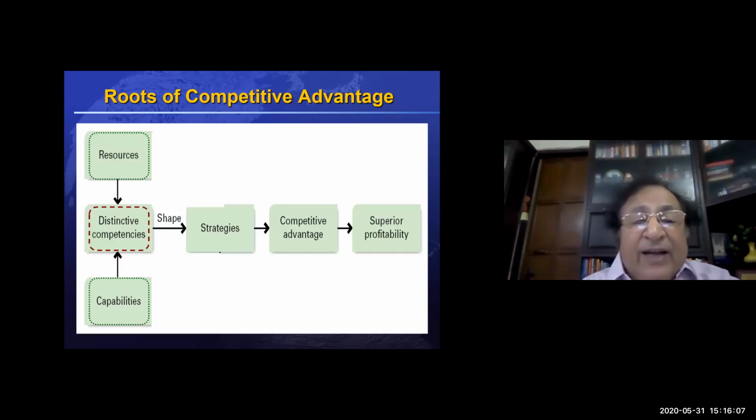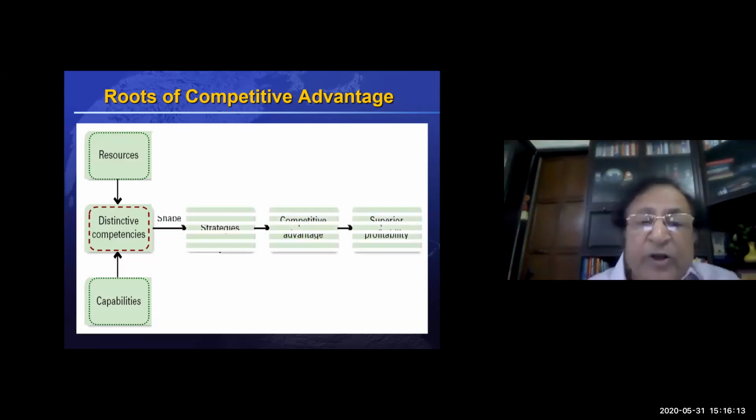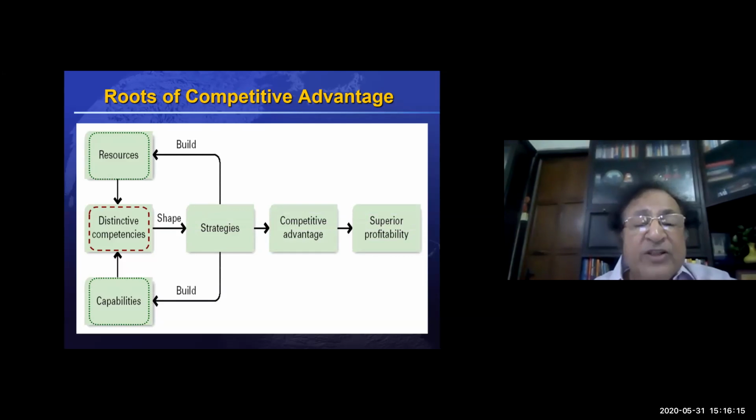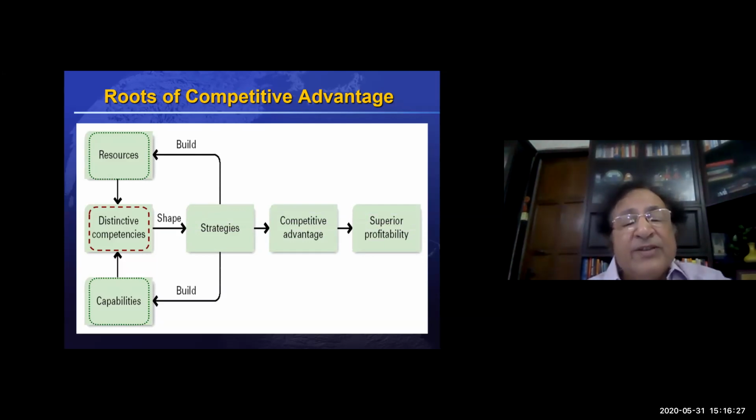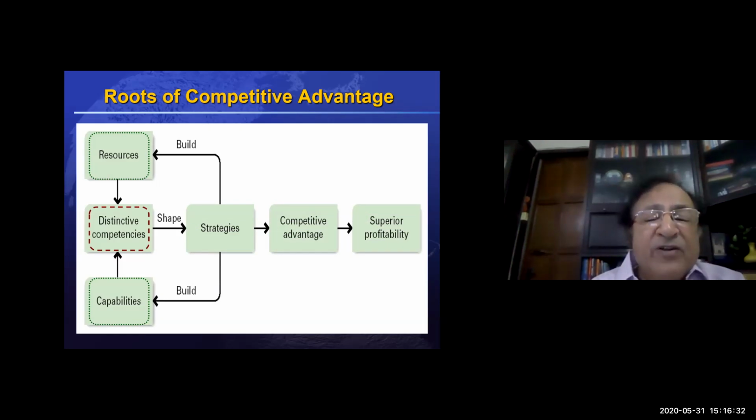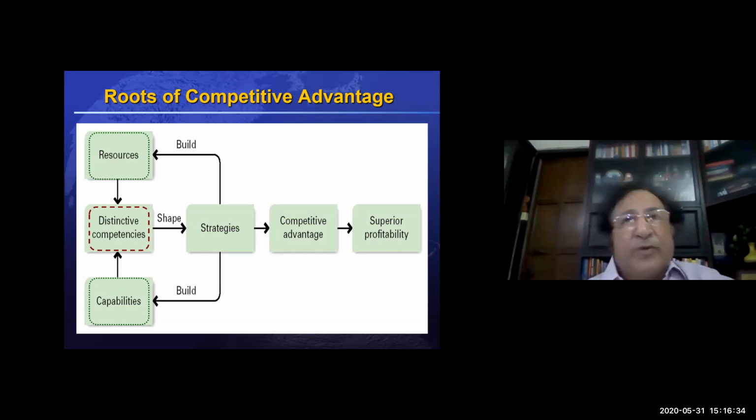And then in that case, our strategy should again be there to renew our resources and capabilities to have a better distinctive competency. And that's where the strategies work on, again, resources and capabilities in order to renew our distinctive competencies and have again the same sharpness in our distinctive competency in order to have a competitive advantage.